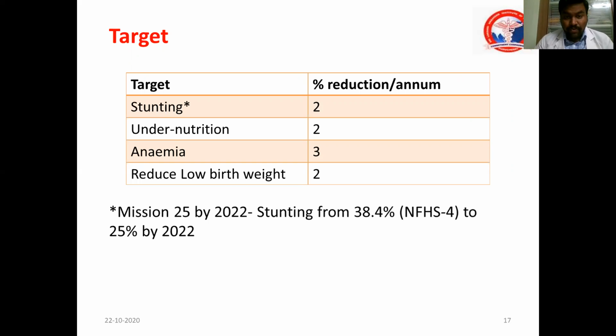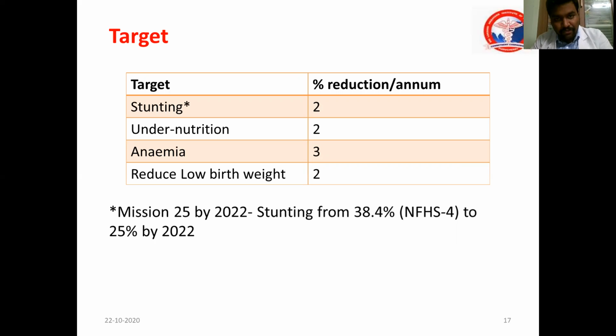So the term Mission 25 by 2022. What is Mission 25 by 2022? Stunting from 38.4% should be brought down to 25% by 2022. So 25 means 25%, and it should be achieved by 2022.